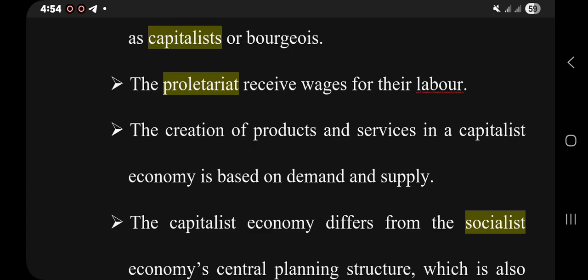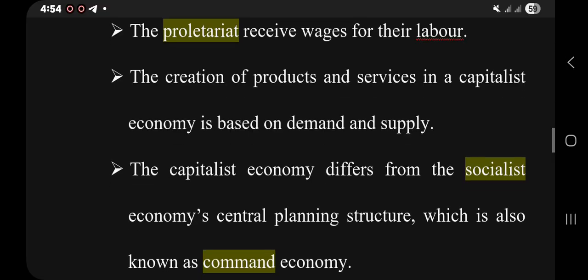The creation of products and services in the capitalist economy is based on demand and supply. This was one of the most important features of capitalism, which means free market economy. The price of goods must depend upon demand and supply.